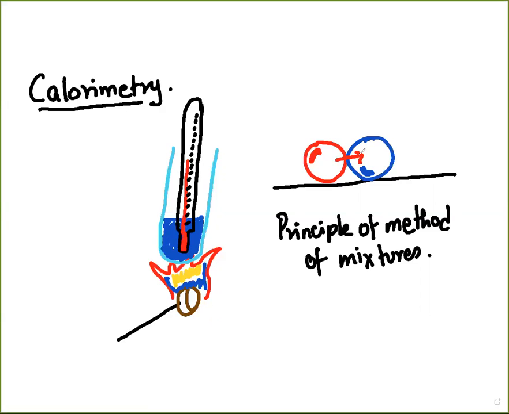Now, the reason why this will happen is from the fact that the internal energy of the hot body is more than the internal energy of the cold body, and therefore it will transfer. And this transfer will continue to happen as long as the temperature of the hot body T1 is greater than the temperature of the cold body, where T1 and T2 are the temperature of the hot body and cold body respectively.